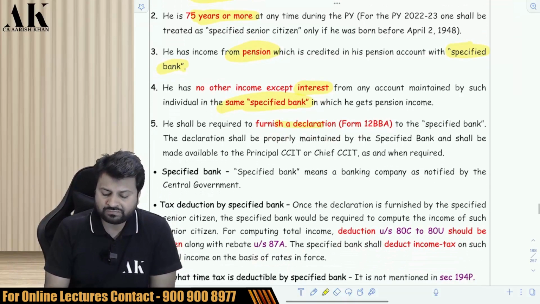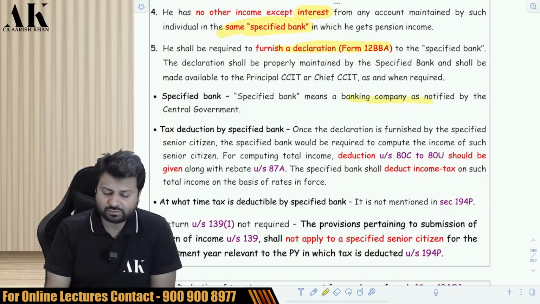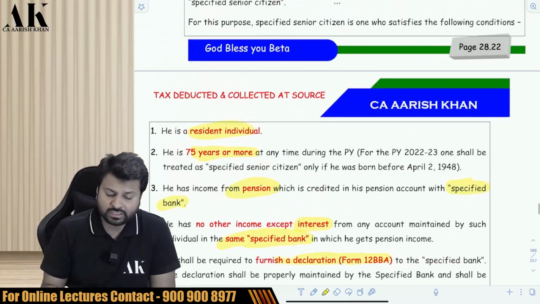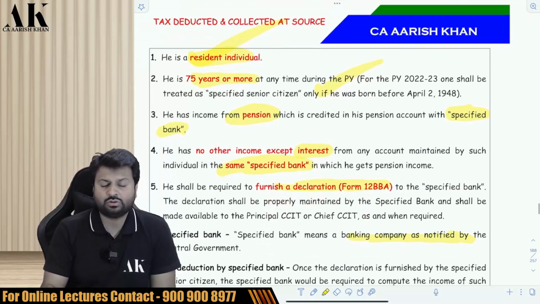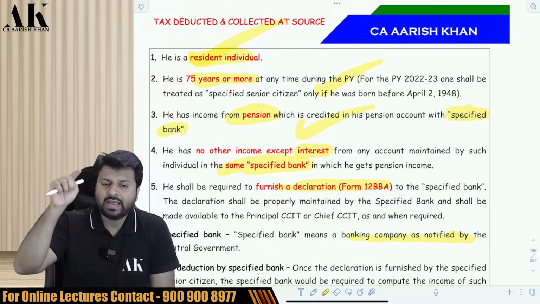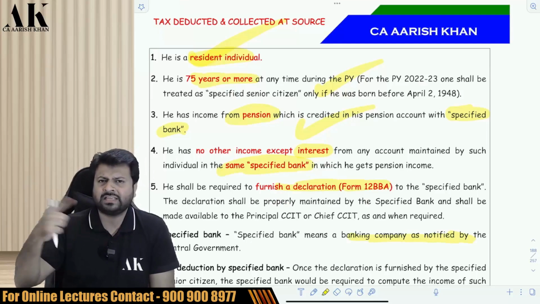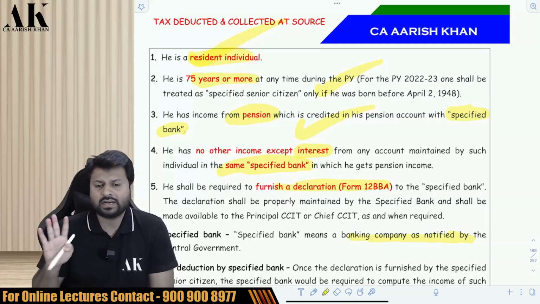Now he shall be required to furnish a declaration under 12BBA to the specified bank that he does not earn any other income, etc. A specified bank is a bank which is notified by the central government. Now, if these conditions are fulfilled, which are the conditions? He should be a resident individual, 75 years. He should only earn pension from the specified bank, and he should only earn interest from that bank. Whichever interest, FD interest, savings bank interest, RD interest, all interests are covered. There is no harm in that.